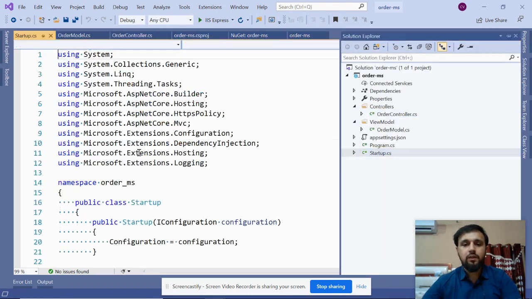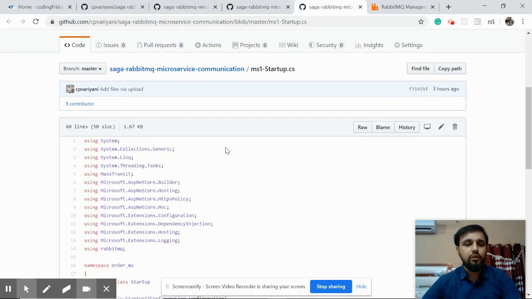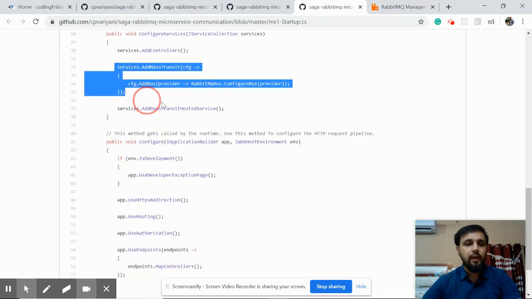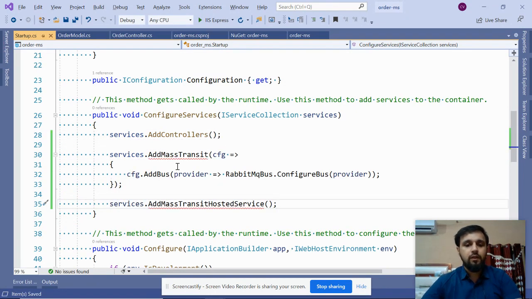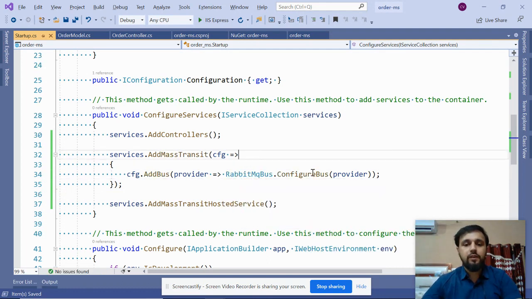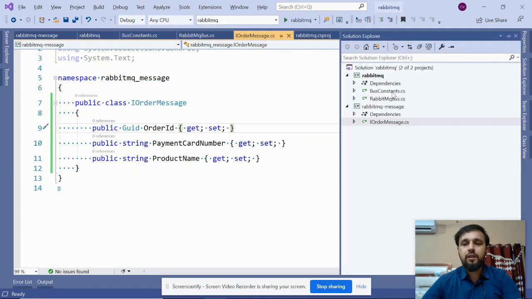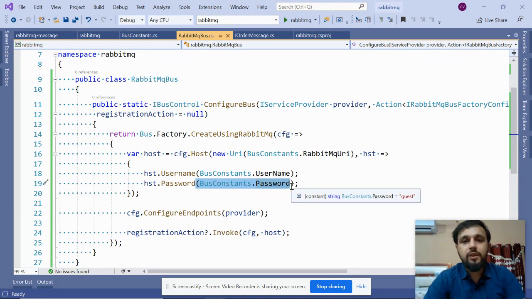Now at last, the simplest step is the configuration of your RabbitMQ. Go to your startup file and copy these lines. Now paste it here, provide the namespace. Now what is it saying? Okay, it is saying configure bus. Which configure bus? This configure bus is basically what we have here, in which we have the username and the password. And why I have done this, you must have an idea now.